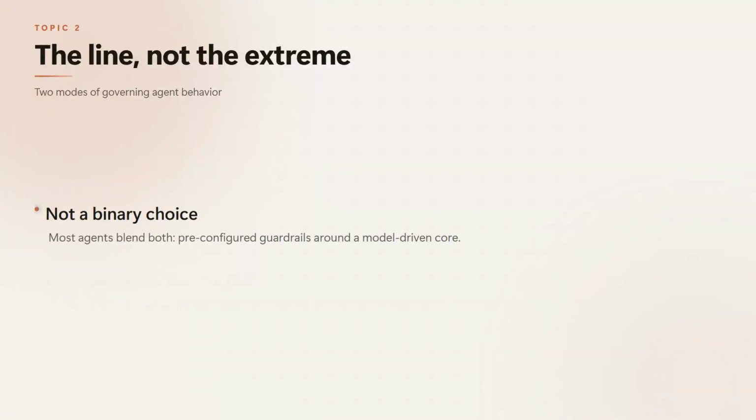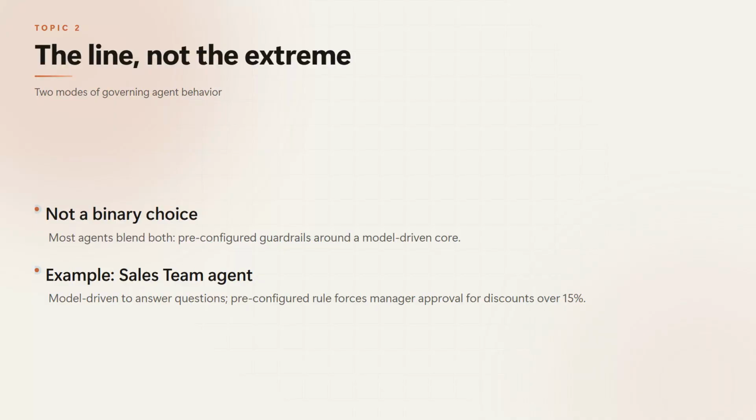Model-driven decision-making means Claude looks at the conversation, understands the intent, and picks the next tool. Pre-configured control means you write code that forces a specific order, regardless of what the model thinks. The distinction people get wrong is treating this as a binary choice: either everything is model-driven or everything is a decision tree. The exam always asks you to place the line between them, because real systems need both.